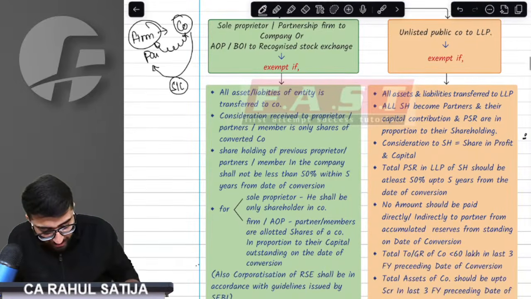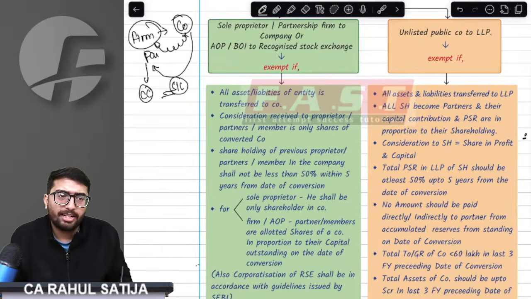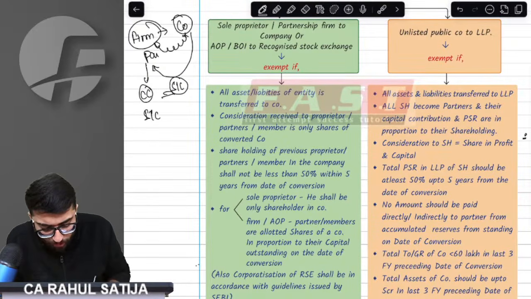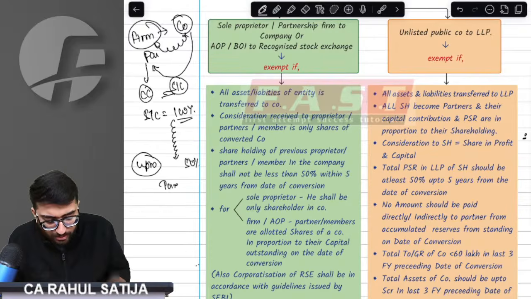These partners should get nothing but share capital. Whatever the capital contribution is, in that ratio they should get the share capital. All the partners would be getting 100% of the share capital. The provision says they should hold a minimum of 50% of the share capital up to 5 years. If they sell more than 50%, then taxability would arise.